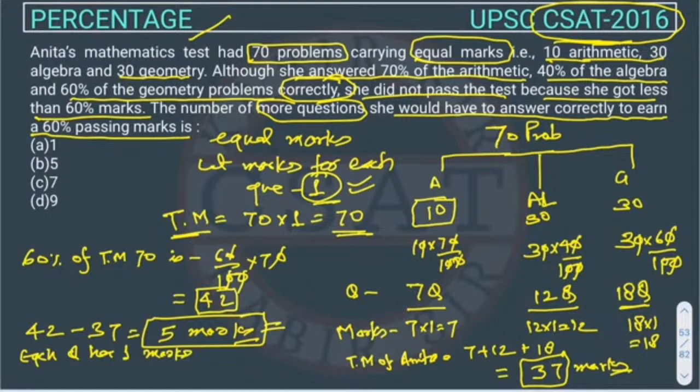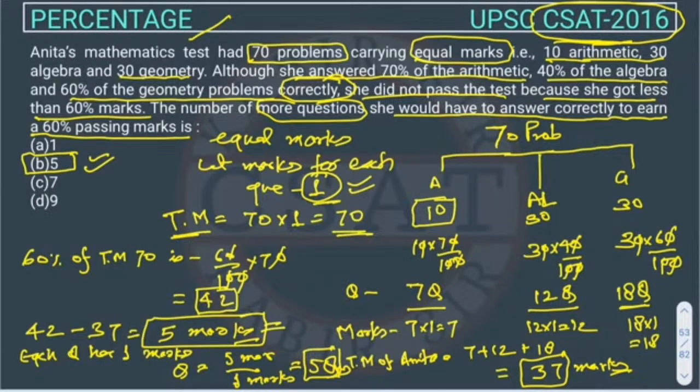So how many questions does she have to solve? The question is worth 5 marks and we have to divide by 1 mark, so it will come out to the same 5 questions. So she has to solve 5 more questions to pass this exam. So the answer will be option B.